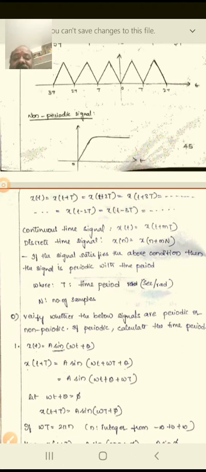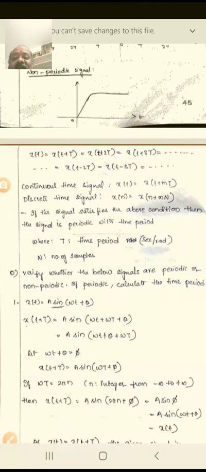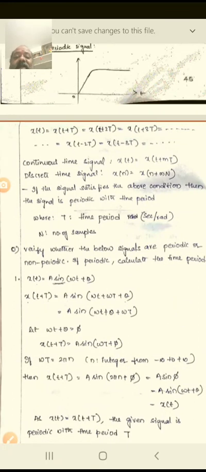Now let us verify simple examples of signals, periodic and non-periodic, and calculate the time period here. We have to observe that x of t is equal to A sine of omega t plus theta. This is the given problem. Take x of t as given, then instead of t apply t plus tau or t plus capital T. So x of t plus T is equal to A sine of omega into t plus T plus theta.